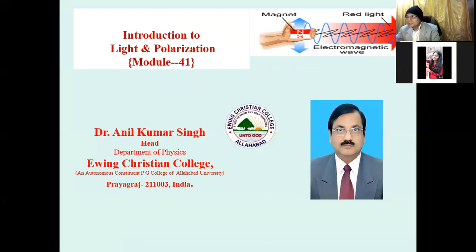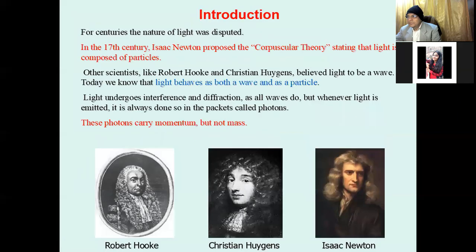These two waves come into the picture, and these waves propagate perpendicular to each other and perpendicular to the direction of motion. And there are several scientists who gave their different concepts regarding the light, right from Sir Isaac Newton, Christian Huygens, and Robert Hooke.